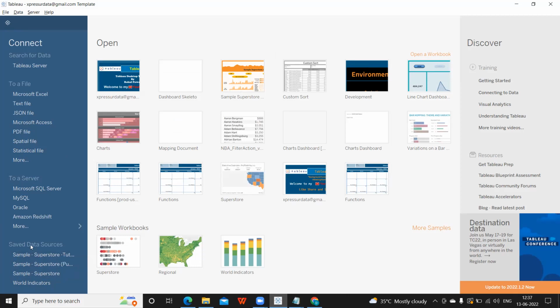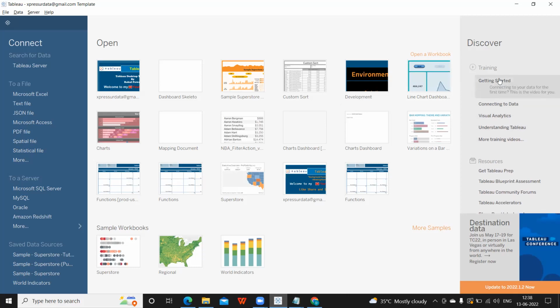So don't forget it. Okay, so in the center of the screen is open, which means all the recently worked workbooks will be available here. Very important concept. I have worked on so many reports, that is why it is listed. Based on the number of reports that you work on, it will show the list here. On the right side are the training videos.